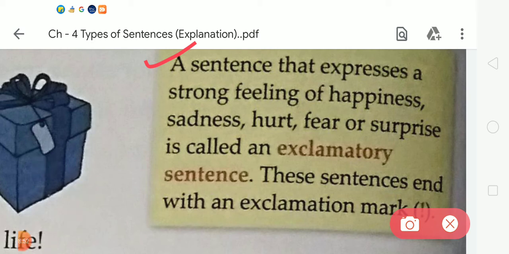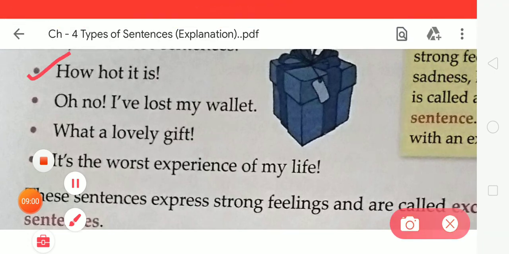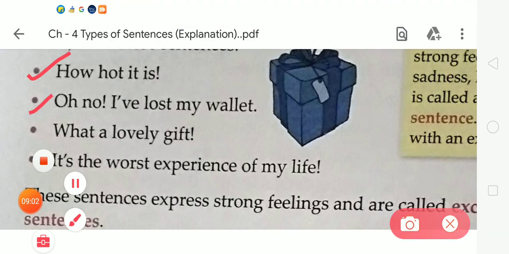So student, let's learn some examples of this sentence. How hot it is! Next is, oh no, I've lost my wallet! What a lovely gift! And, it's the worst experience of my life! So these are the examples of exclamatory sentences.